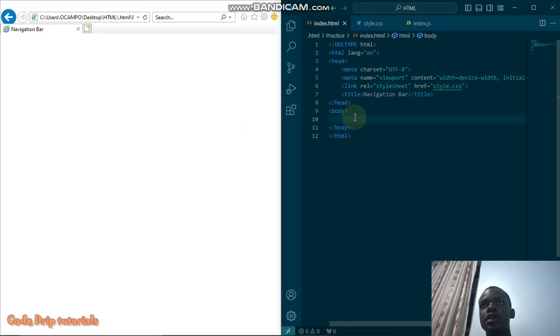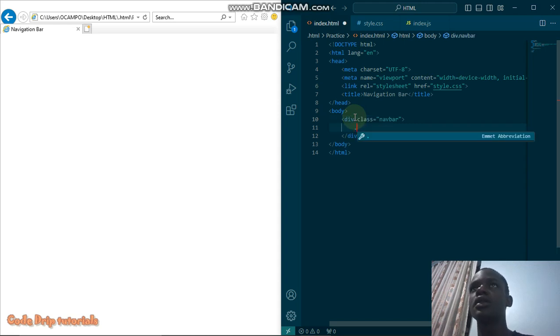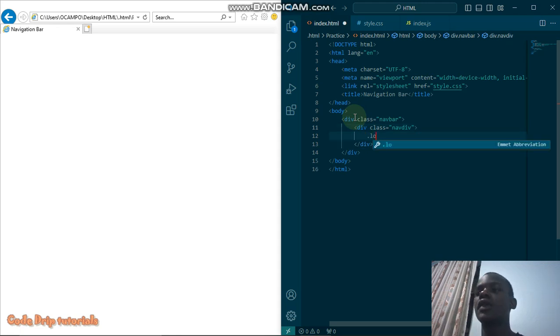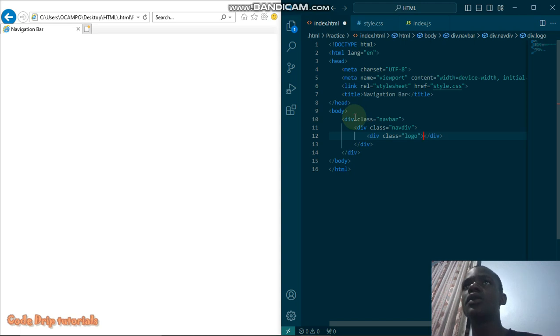I'm here under the body section. I'm going to write div, and then the div class will be navbar. The second div is going to be navdiv. The third one will be our logo. Now since I don't have an image logo, I'll just write the logo as text. You can write any name for your logo.